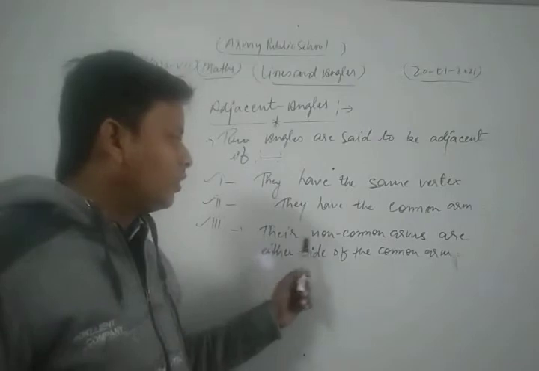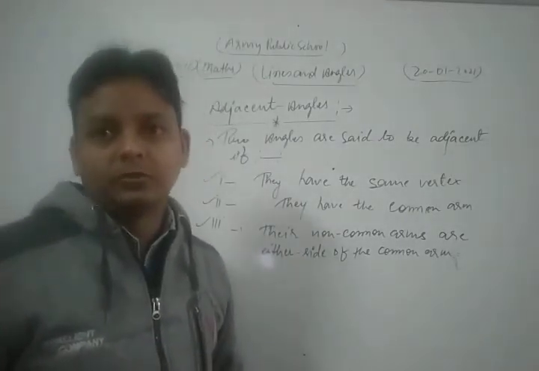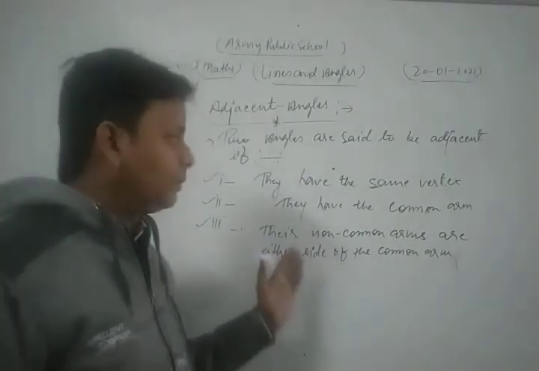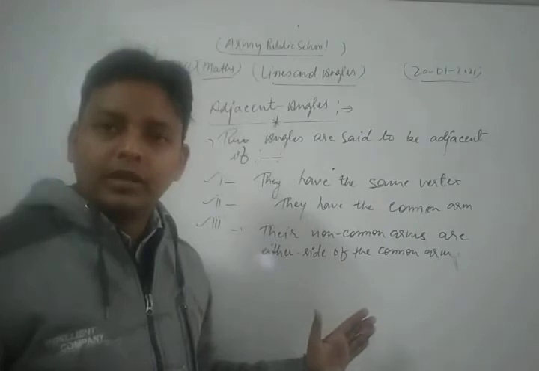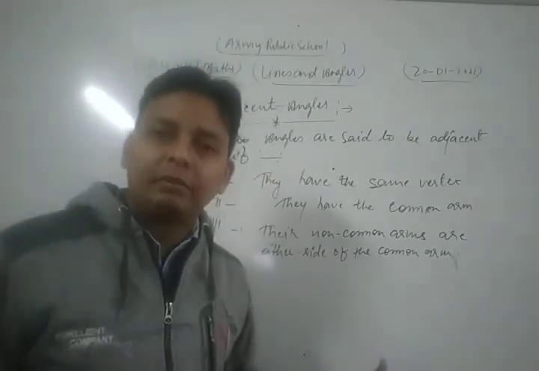Third one is what? Their non-common arms are either side of the common arm. Okay, their non-common arms are either side of the common arm. So these are the main concept for adjacent angles. Now we clear the concept of adjacent angle with the help of a figure.